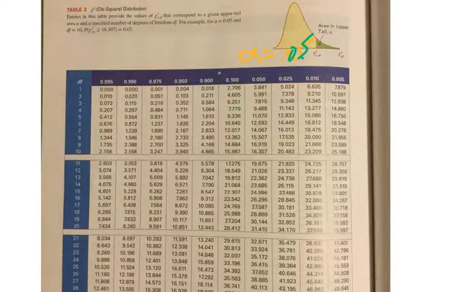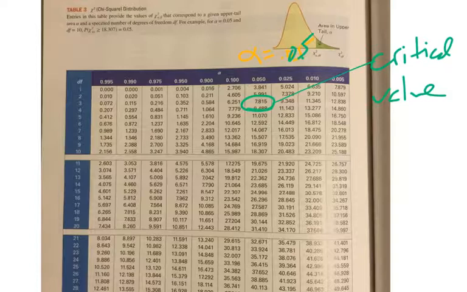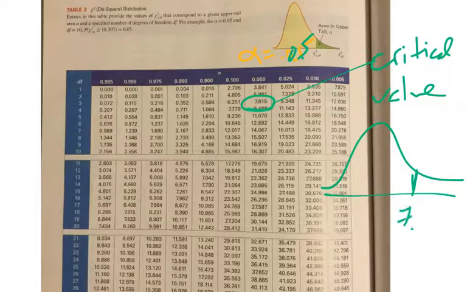For an alpha value of 0.05 with 3 degrees of freedom, that would be our critical value. All of these are going to be right-tailed, and they're all going to be positive values. So the critical value implies a rejection region, in this case beyond 7.815. Any value beyond 7.815 is going to fall into the rejection region. Same ideas as the other distributions we've been dealing with, whether we can accept or reject a null hypothesis.